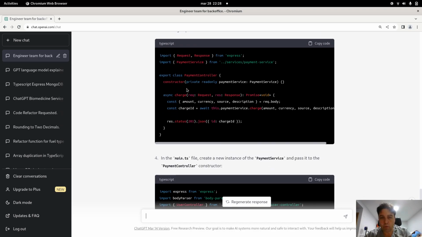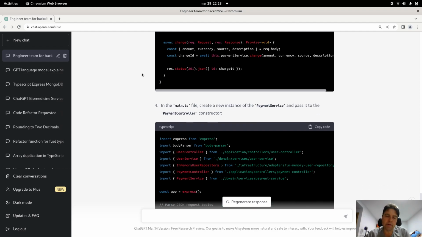In our case, what we really need is to read the transactions in our database, not to charge and so on. That is something done in the payment domain, which is pretty different from the Backoffice one. But you can see here that ChatGPT understands what you want to do, and if you start iterating, you can go deeper and deeper in the code, in the software architecture that you are creating.